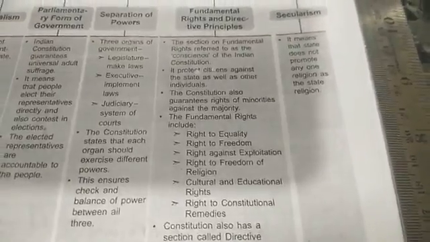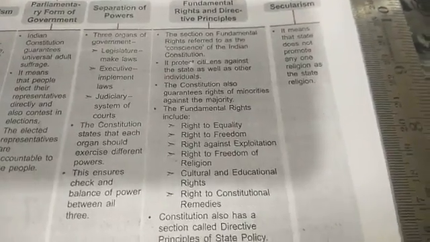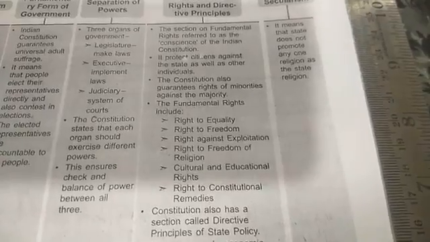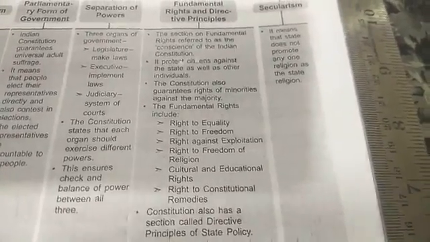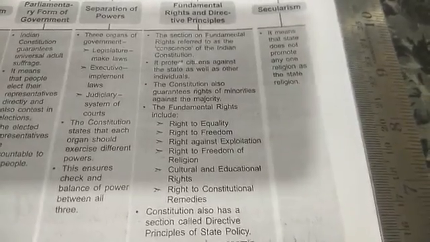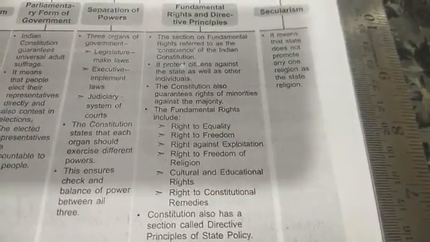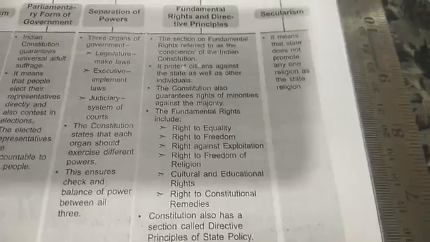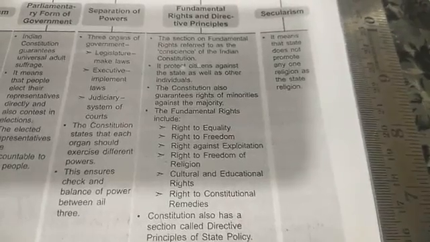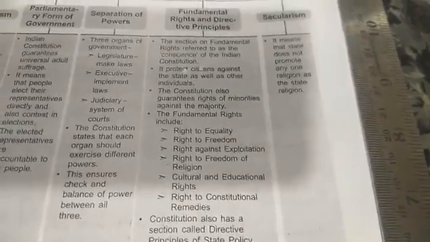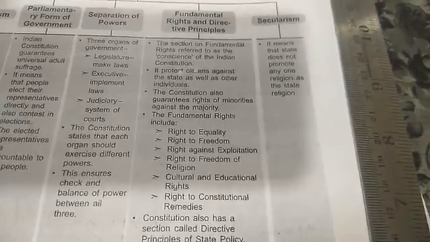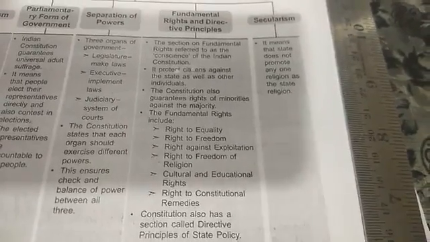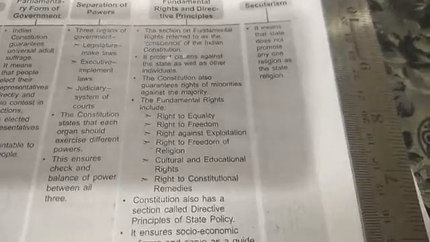The Constitution also guarantees the rights of minorities against the majority, because in India there are many religions, but the Hindus are considered the majority religion. So it also guarantees that the rights given to the majority should be given to the minorities, so that they are not discriminated against. That guarantee is given by the Constitution.